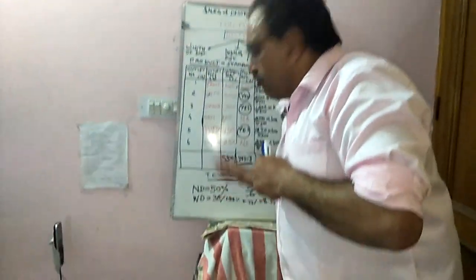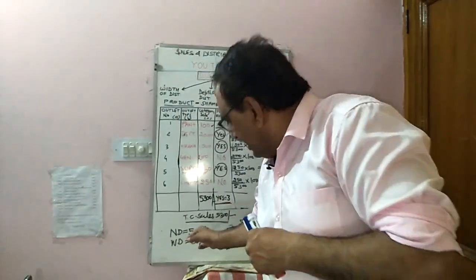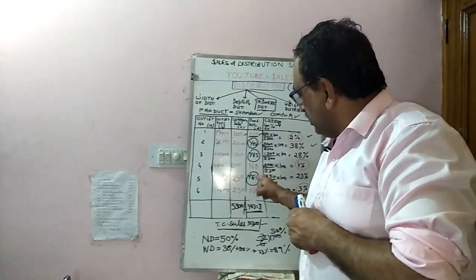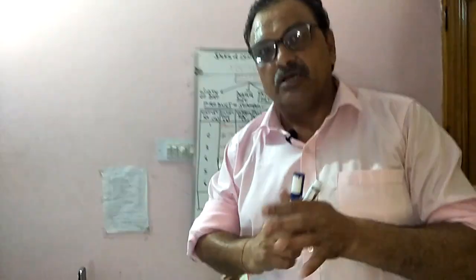Weighted distribution means the efficiency of distribution. Weighted distribution means the quality of distribution. Numeric distribution is quantity, but weighted distribution is quality. Company A is very smart. Its salespeople and its sales strategy are very smart, because it focuses on a very small number of outlets, but very relevant outlets, where the category sales are very important. So as a smart salesman, as a smart sales leader, try to focus on weighted distribution.